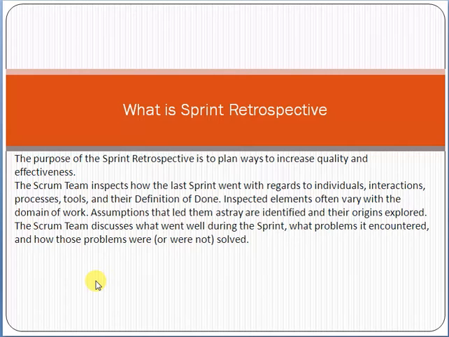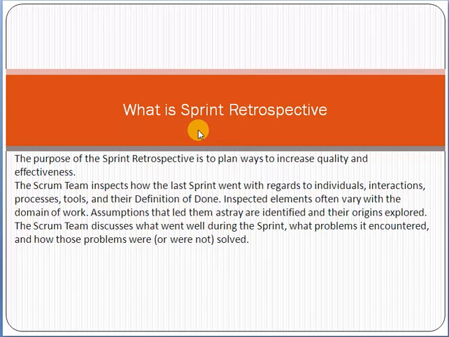So let's start, friend. What is sprint retrospective? First of all, a sprint is a 3 to 4 week time period in the Scrum framework in which we have to deliver a few tasks or deliverables to the customer, or we have to complete the user stories. This is the main concept of a sprint: a 3 to 4 week time period. Now, what is a sprint retrospective?